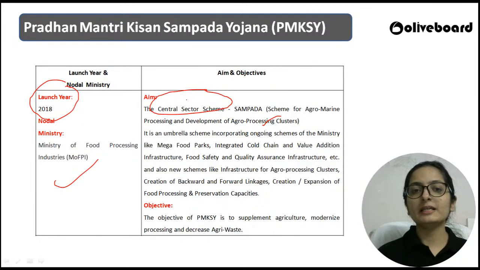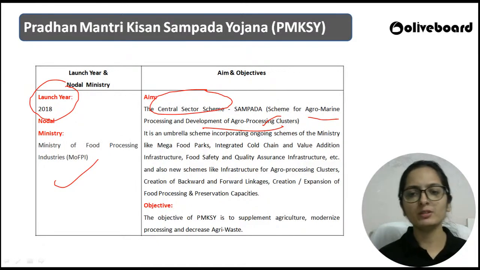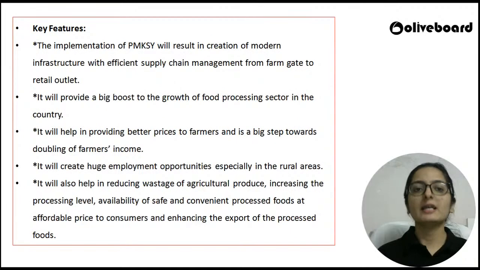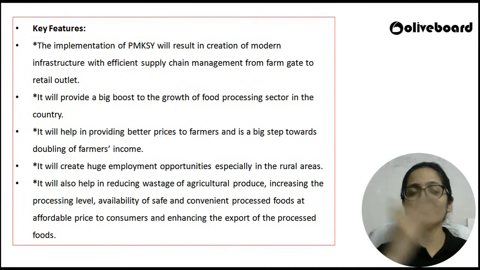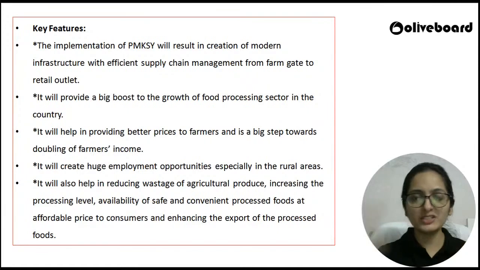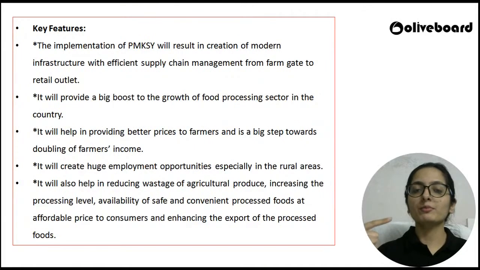And basically, Kisan Sampada. Sampada is what? Sampada stands for a scheme for agro-marine processing and development of agro-processing clusters. Simple point, making it very simple, this particular Yojana says let us decrease the agriculture waste, let us modernize processing units, let us increase the efficiency of supply chain management, जहाँ पर फार्म के गेट से जो प्रोडक्ट निकला और वो लास्ट तक पहुंचा रिटेल आउटलेट तक, तो सप्लाई चेन की मैनेजमेंट जो है उसको स्ट्रेंथन करना, providing them better infrastructure,